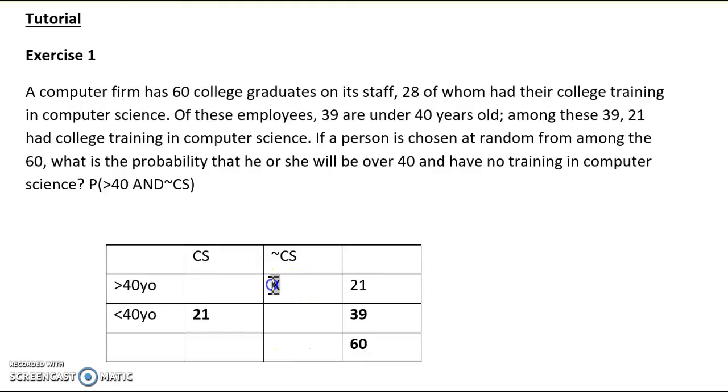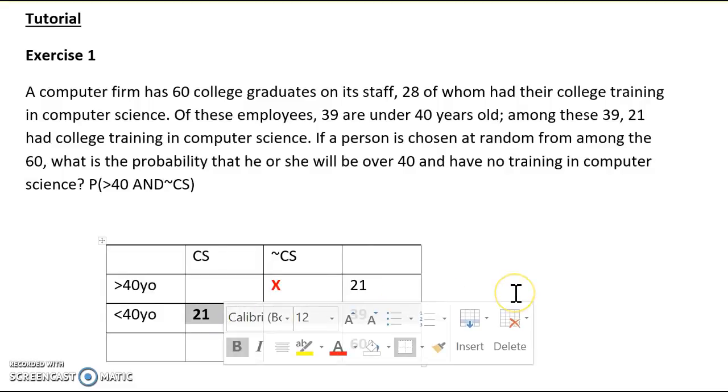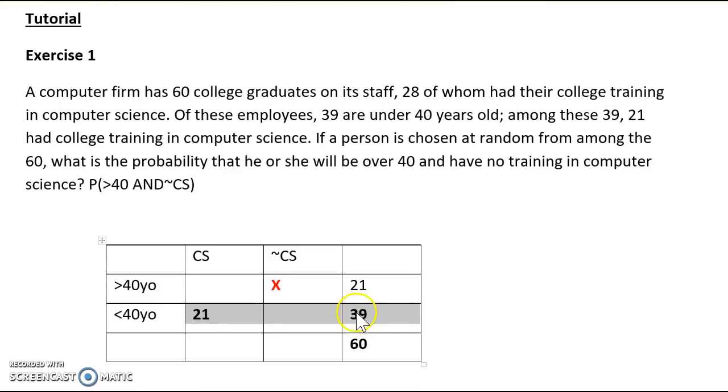Okay, and we need to find this. Right? Okay, so similarly, we know the total number is 39. Okay, so 39 take away 21, we should get this column. Okay, so we will have 18. Right?